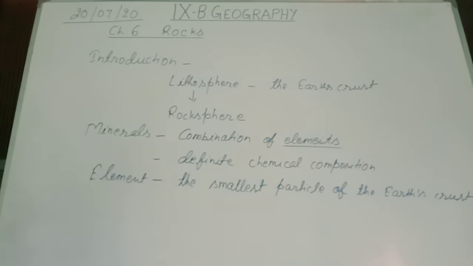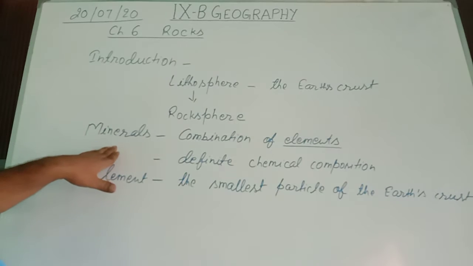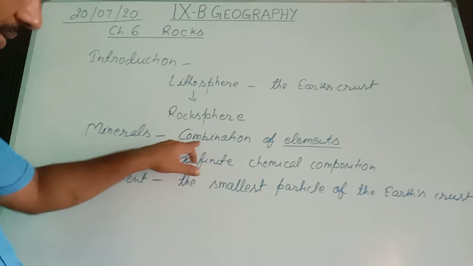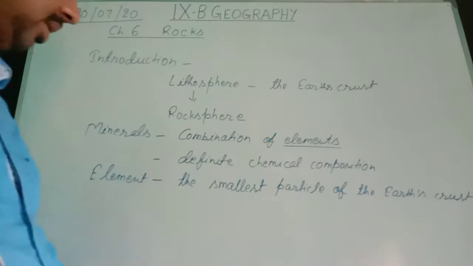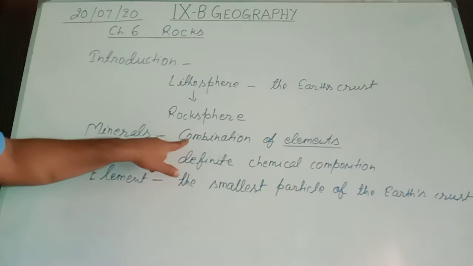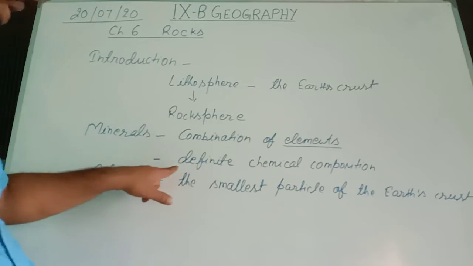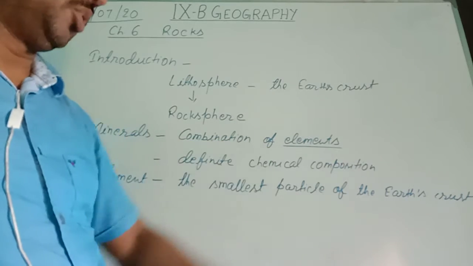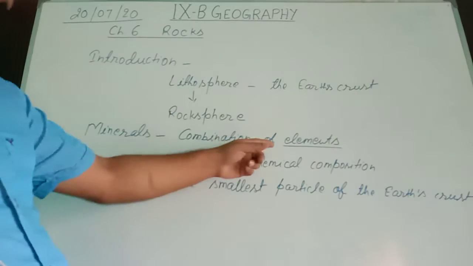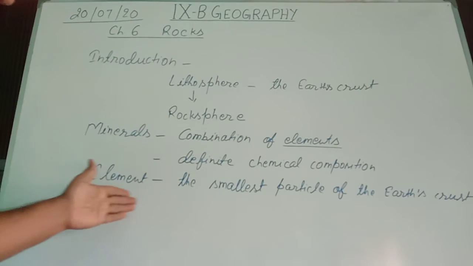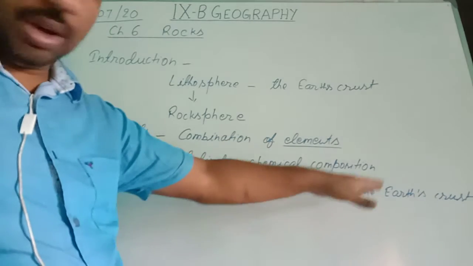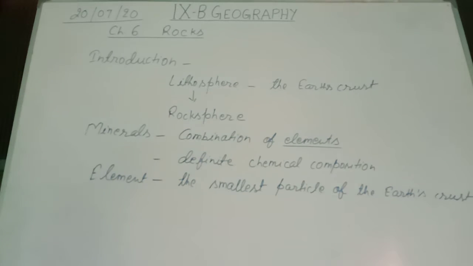And these rocks are made up of minerals. What are minerals? Combination of elements. And this combination of elements is found in definite chemical composition. Now, what are elements? These elements are the smallest particles of the earth crust. As an introduction of rocks, this much.